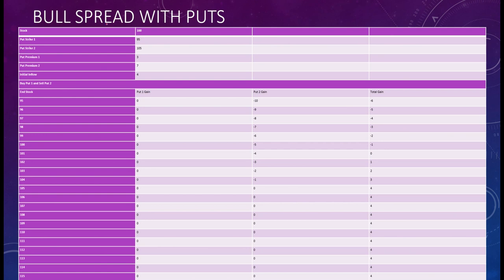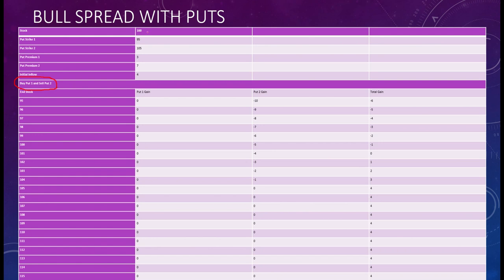Okay, so now we are discussing bull spread with puts. So what is the strategy here? As you can see here, buy put 1 and sell put 2. This is your strategy. In case calls are not available for you, in case of a bullish phase, you can apply the corresponding strategy for a bull spread, that is with puts, which says buy put 1 and sell put 2, right?